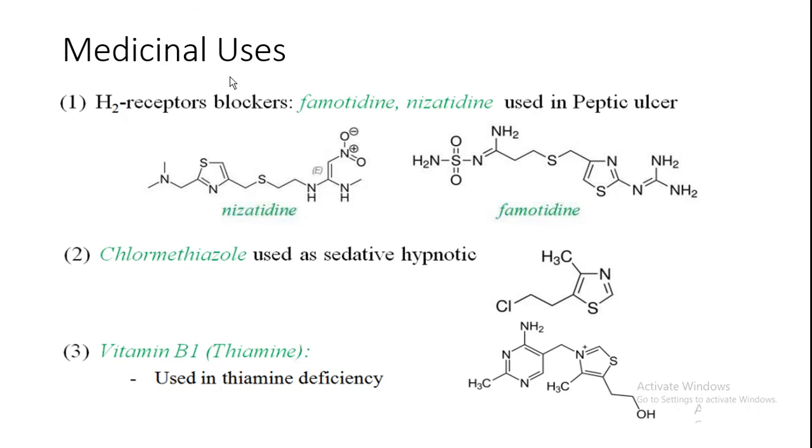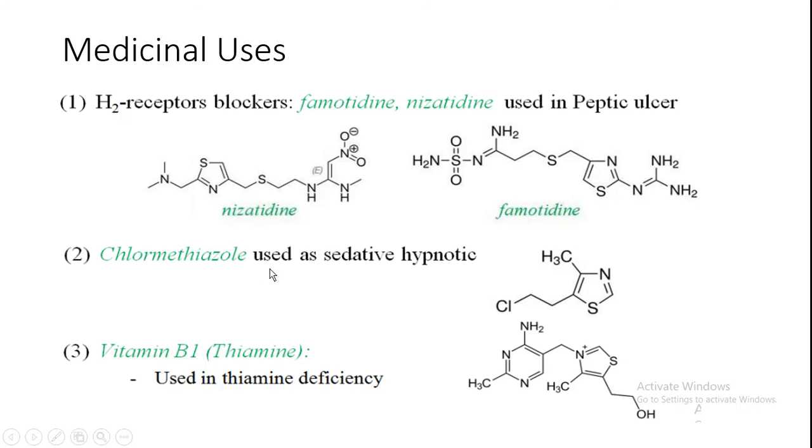Medicinal uses, like it is present in the H2 receptor blockers. Some of the H2 receptor blockers, for example famotidine and nizatidine, are used in peptic ulcer. So this is famotidine, then nizatidine. We know these are H2 receptor blockers. These drugs are used in peptic ulcer. Here you see this is the thiazole structure.